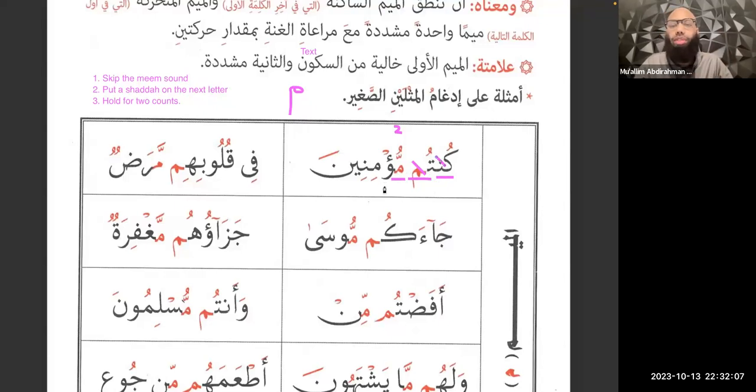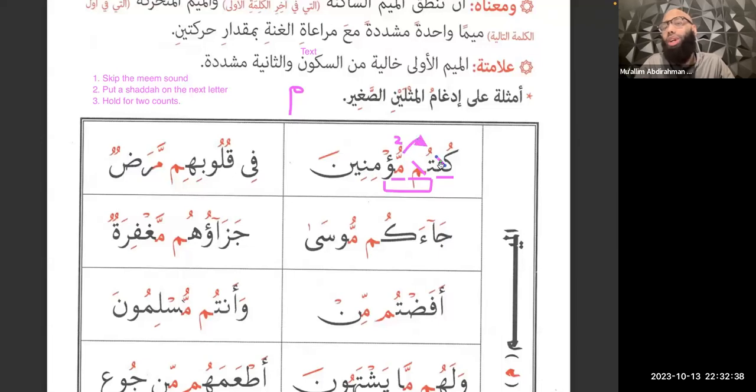So here's the rule now for Meem as-Sakina, al-idgham. We're going to skip the meem sound, put a shadda on the next letter, and we're going to hold it for two counts. Kuntum mu'minina. Now here's the thing that you guys might notice, is that we've already learned for both shadda and sukun that you connect them to the last letter that had a haraka. So in this case, the meem doesn't have a haraka we can see, so we wouldn't connect the shadda there anyway. We would still connect it to the ta.